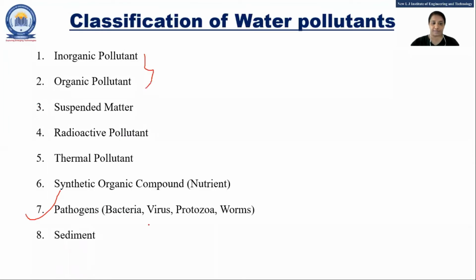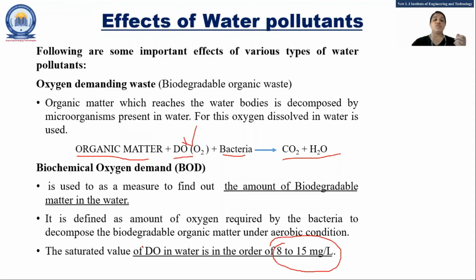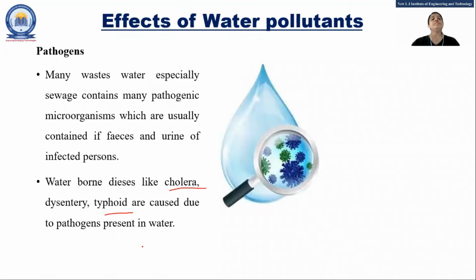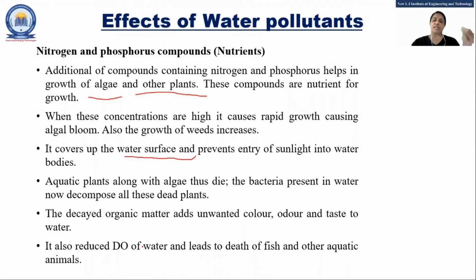So these are 8 marks. Sometimes it will be asked: give the classification of water pollutants and explain any 3. Sometimes it will be asked: explain the classification of water pollutants, 7 marks. So you have to write in that way. If it is asked only to list and explain any 3, then those 3 you have to explain in detail. In each and everything you need to give the source and effect, right? Otherwise you can write in a single paragraph or 1 or 2 points.